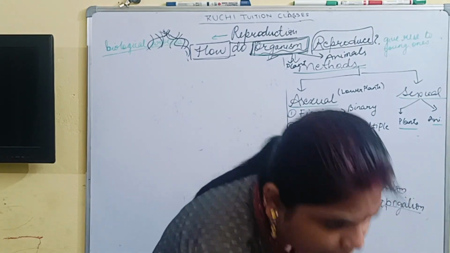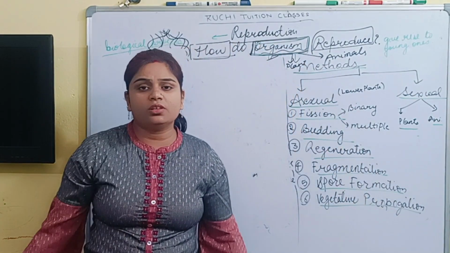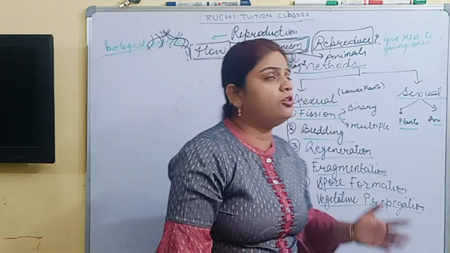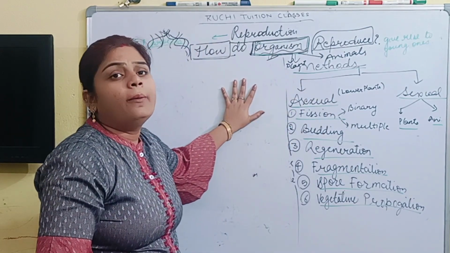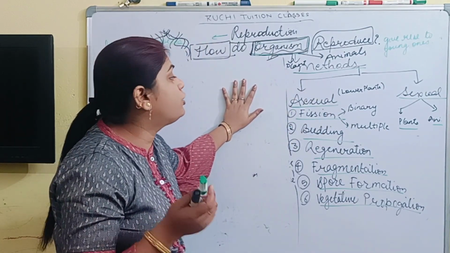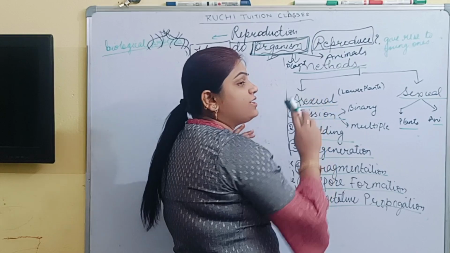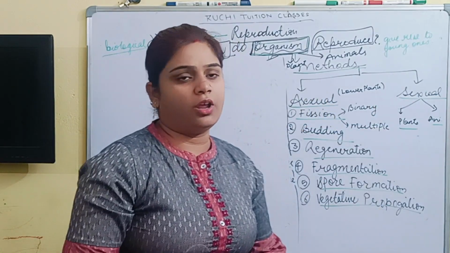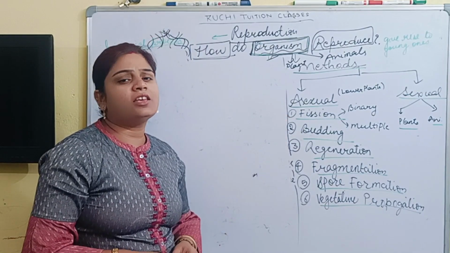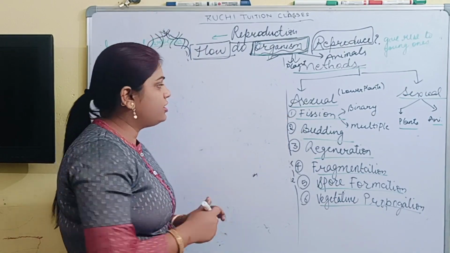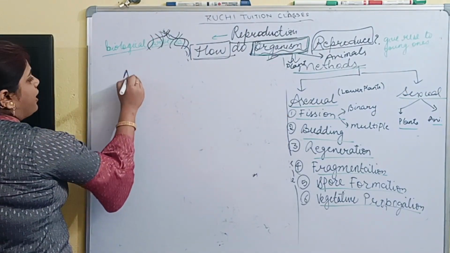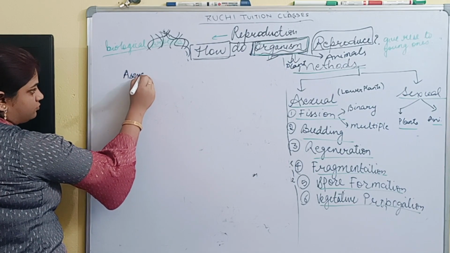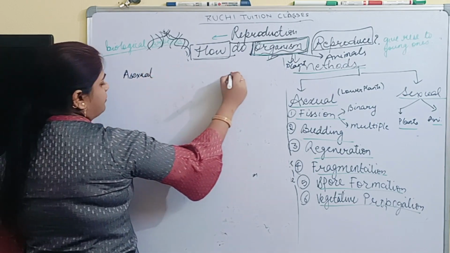Organisms, whether unicellular, plant, or multicellular, reproduce by two means, that is asexual mode of reproduction and sexual mode of reproduction.